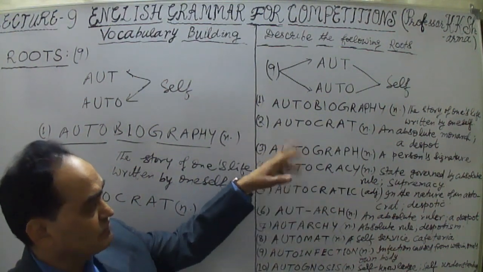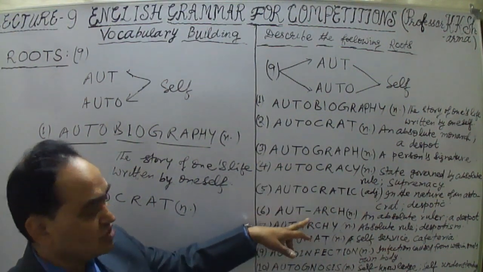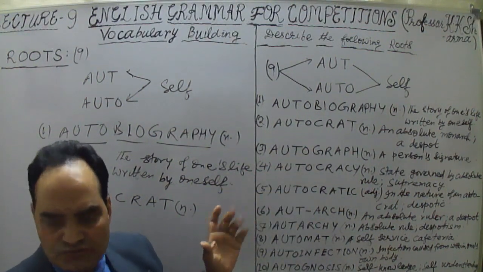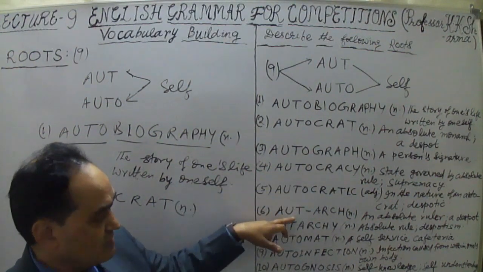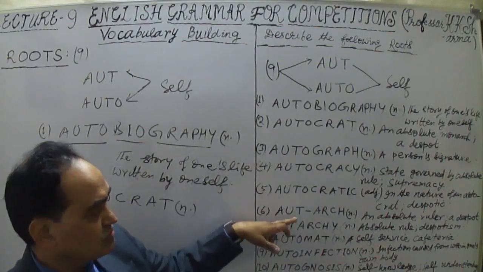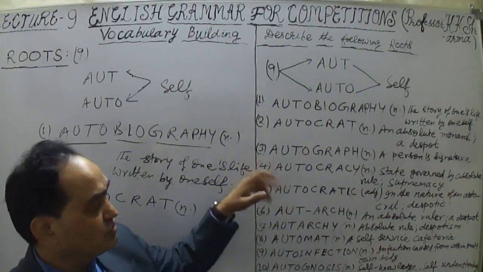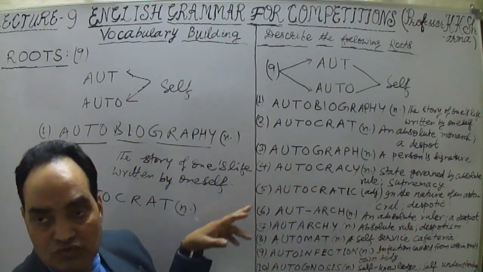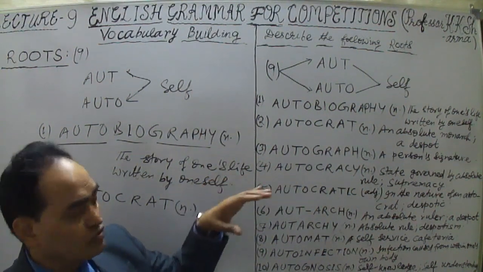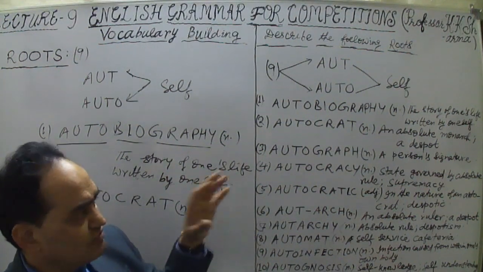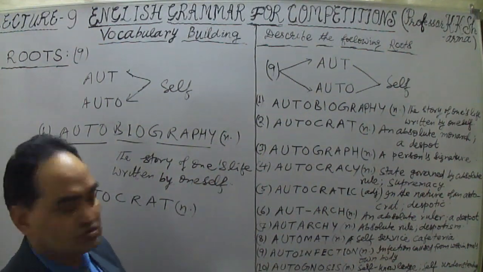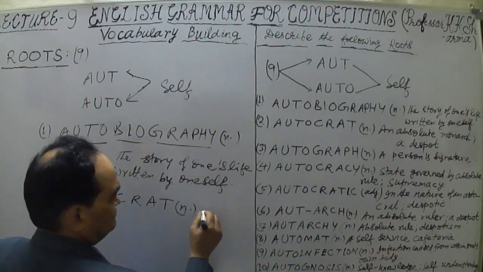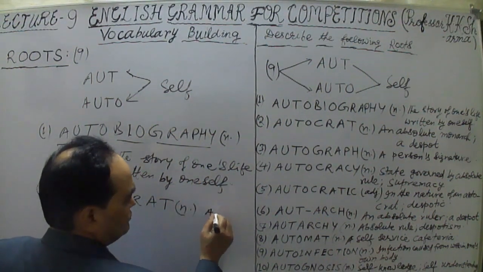Autocratic is taken from the same root, and autarky, autograph and autocracy are also there, with some differences. So the autocrat word is undoubtedly self-monarch, an absolute monarch, a despot.